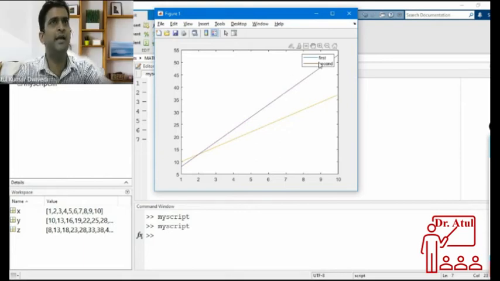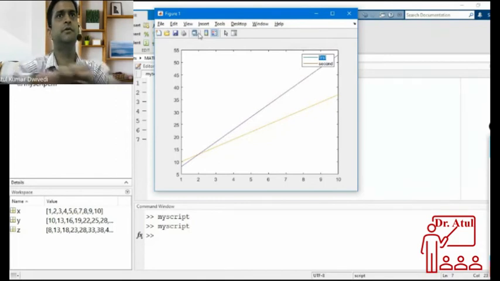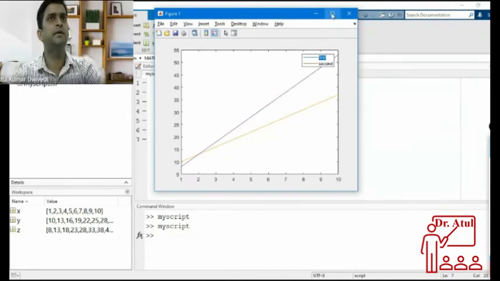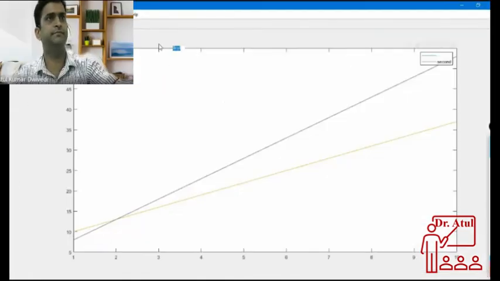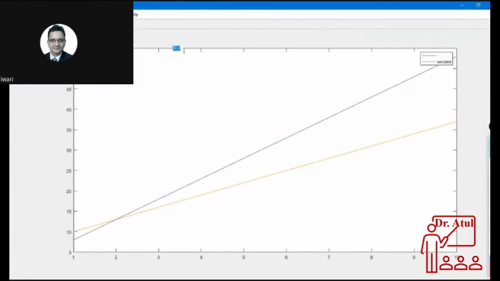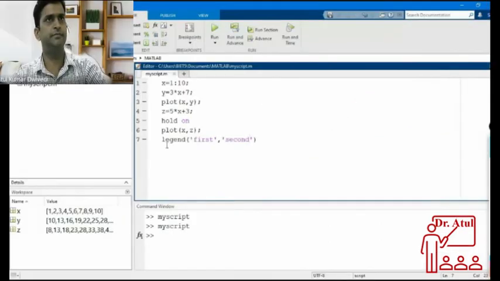You want italic, how to do italic and other changes, change the font. Yes, those things can be done in a different way. Let it be here only. Here itself, you can do these changes. I'll show you.